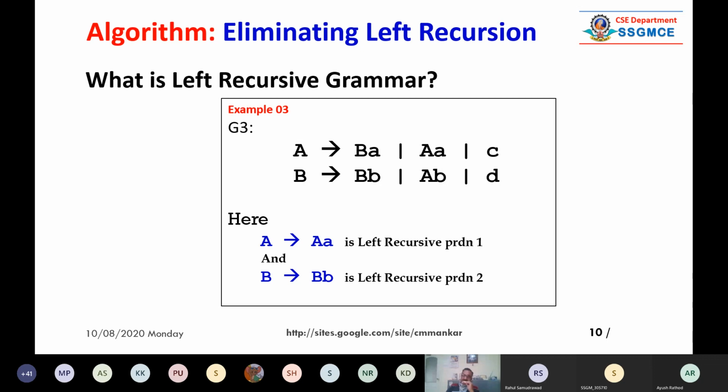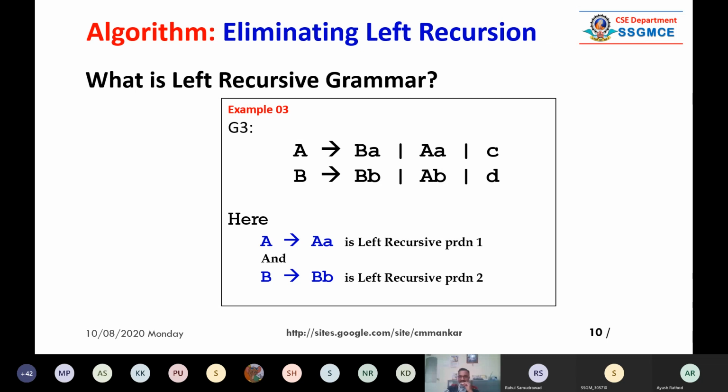But still, there are some recursive productions like A to A small a, capital A and small a. That is the second production rule. And there is the fourth production rule, B is calling to capital B and small b. So there are 2 such production rules. Again, this is a similar example. Here is something called a cycle. A is calling to B and B is calling to A. A is calling to B is the first production rule, and B is calling to A is the fifth production rule.